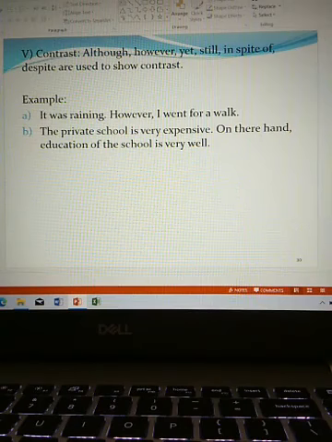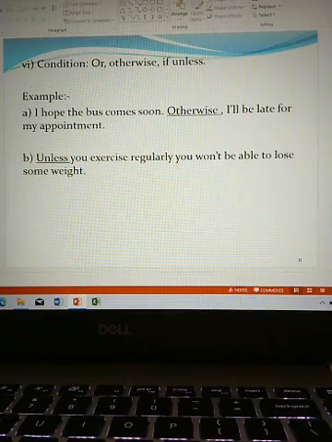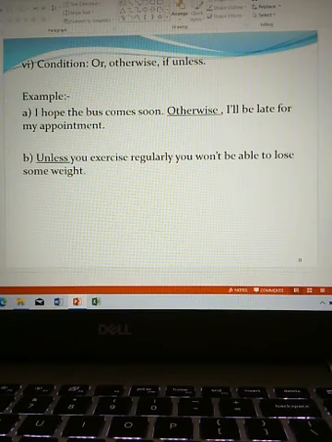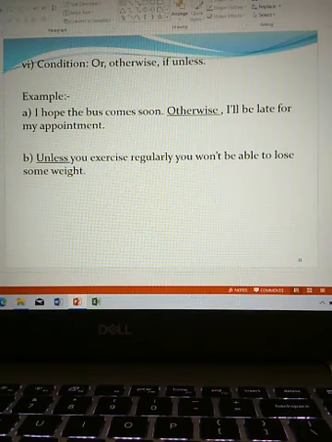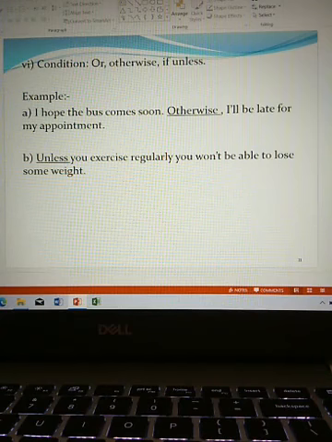Condition. Connectors are also used to show condition. Or, otherwise, if, unless are used for condition. Example, I hope the bus comes soon. Otherwise, I will be late for my appointment.